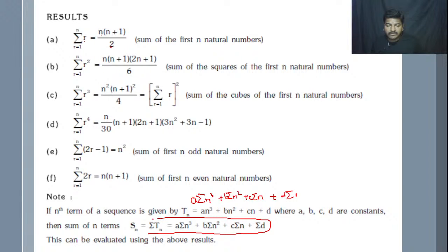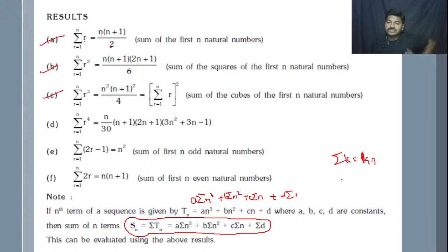For any equation, if we apply the summation, that is the sum of n terms, then we have to convert it into this form. So summation n cube means here we have a formula, with coefficient a. Summation n square is nothing but the b formula. Summation c n is nothing but the c formula. Summation d is nothing but a constant, because however many times you add the constant, we get the same constant itself only.